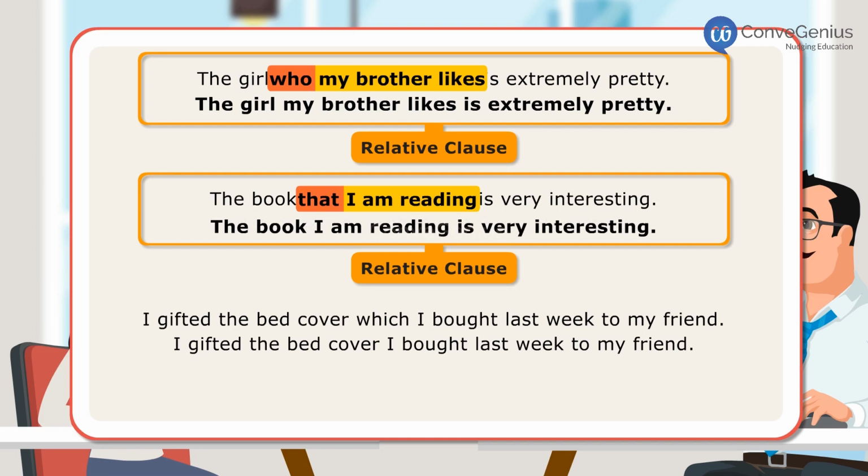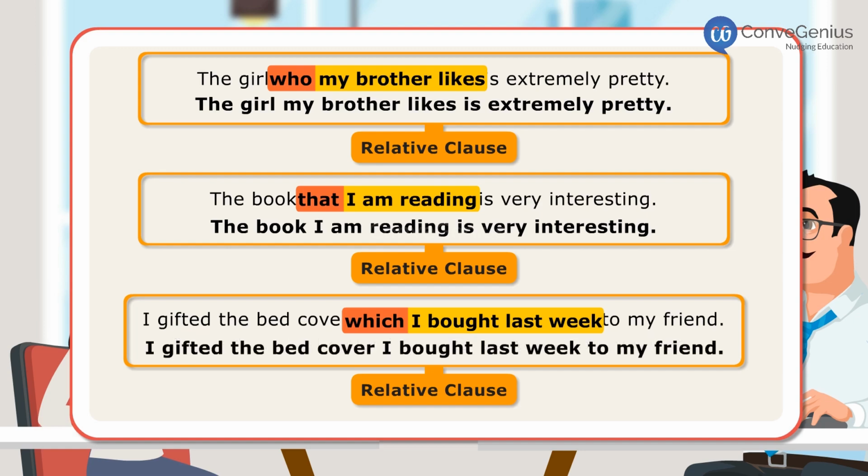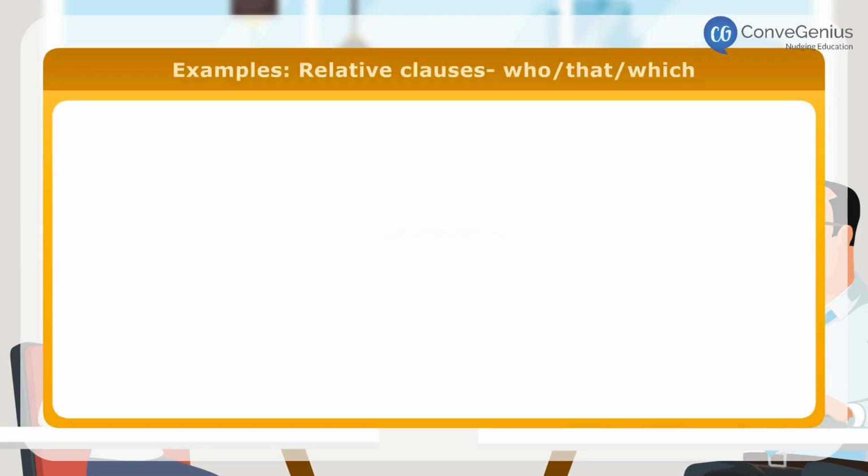In the fifth sentence, which I bought last week is a relative clause, which has been used here since we are speaking about what kind of a thing. Here, which is the object of the verb, so it can be left out in the clause as in the sixth sentence. Here are few more examples of use of relative clause, with or without who, that, which.